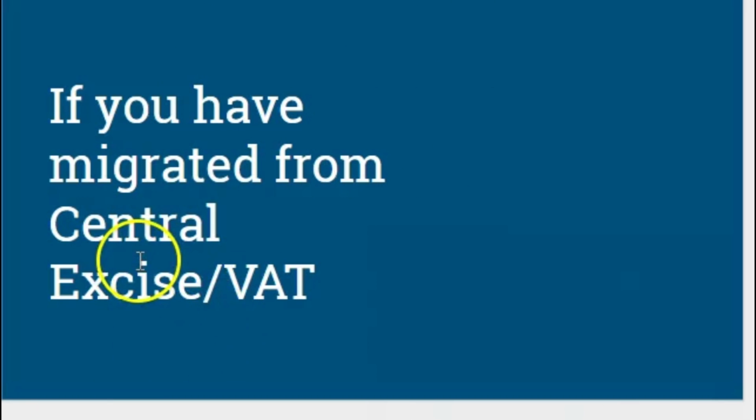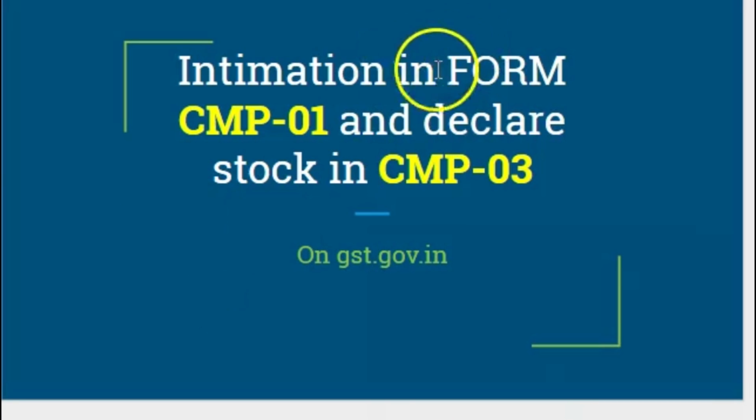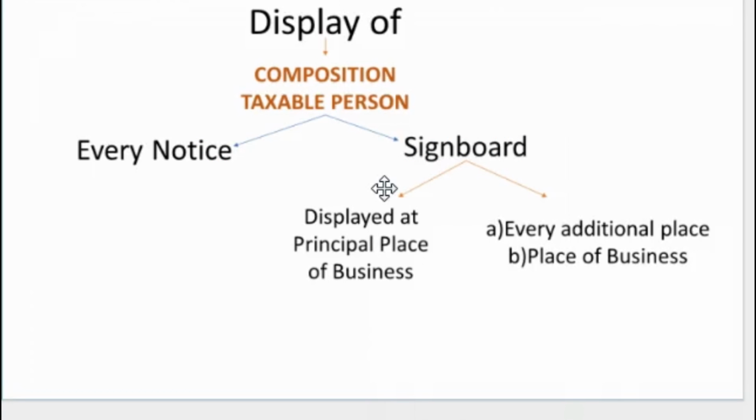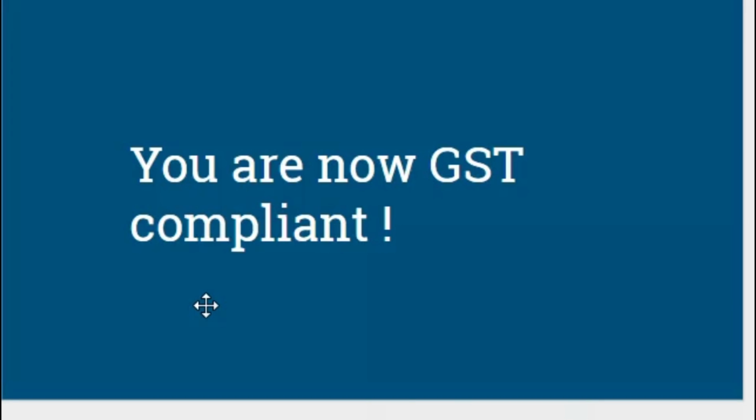If you've been an existing taxpayer and you've migrated from central excise or VAT, you have to intimate your option to choose the composition scheme in form CMP-01 and also declare your stock in CMP-03. Remember, if you are a dealer under the composition scheme, you will have to display it on every notice and signboard at your principal place of business and every additional place of business. Plus, every bill of supply which you issue will have to have your name followed by the words composition taxable person under GST. That's it.